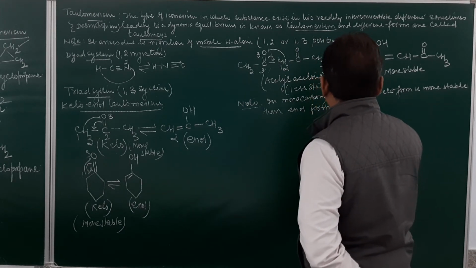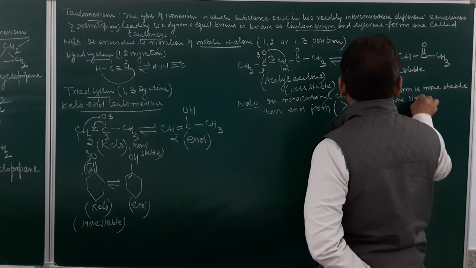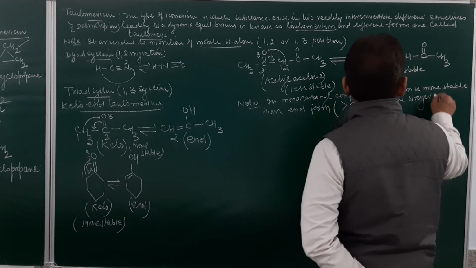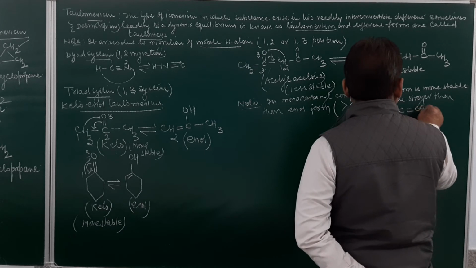Reason? Carbon oxygen bond is more stronger than carbon double bond carbon. Am I clear?